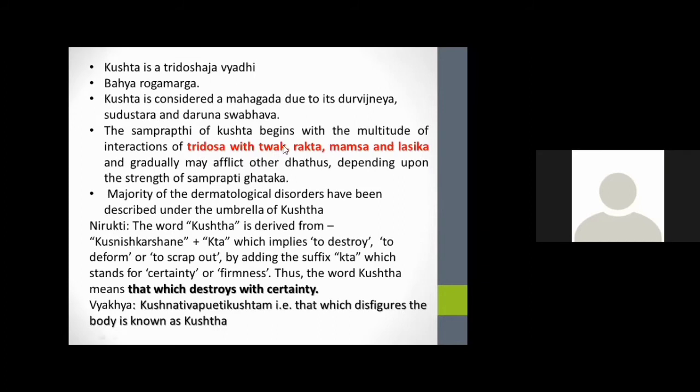So coming to the Kushta knowledge, we all know Kushta is a Tridoshaja Vyadhi, it comes in Bahir Roga Marga, and is considered a Mahagada. Coming to the Samprapti of Kushta, it begins with a multitude of interactions of Tridosha with Tvak, Rakta, Mamsa and Lasika, and gradually it may afflict other dhatus depending upon the strength of the Samprapti Ghataka. This is very important for the diagnosis of each skin condition.